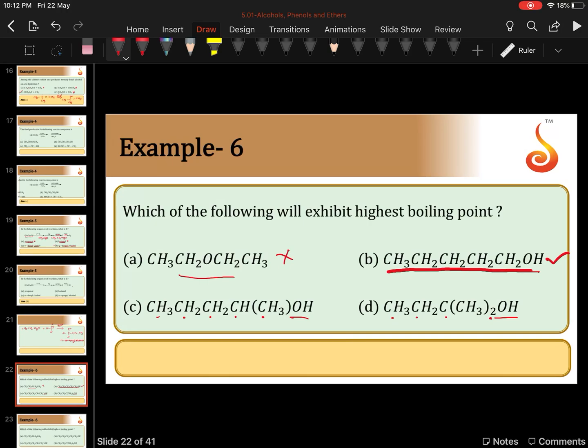This is very important point. I am again repeating, boiling point depends on van der Waals force. With increase in the van der Waals force, boiling point also increases. Van der Waals force in turn depends on two factors. One is molecular mass. With increase in the molecular mass, van der Waals force also increases. Second point, with increase in the area of contact between the molecules or with increase in the surface area of the molecules, boiling point increases. Means with increase in branching, boiling point decreases. Open chain structure compounds boil at high temperature compared to branched compounds. So your answer is B here.